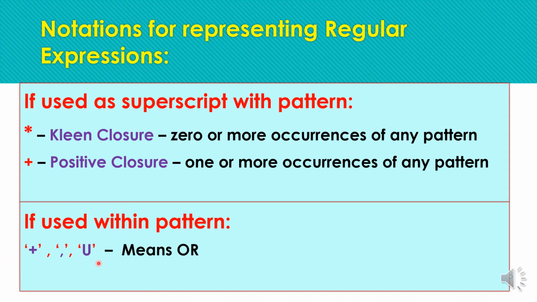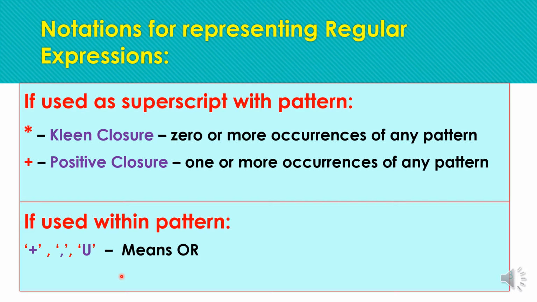All these three notations represent OR, meaning this or that. These notations, plus, comma or union, can be used at any location where we require a pattern with ORing, meaning A or B, this or this. In those places we can use union, or we can represent it with the help of plus, comma and union.